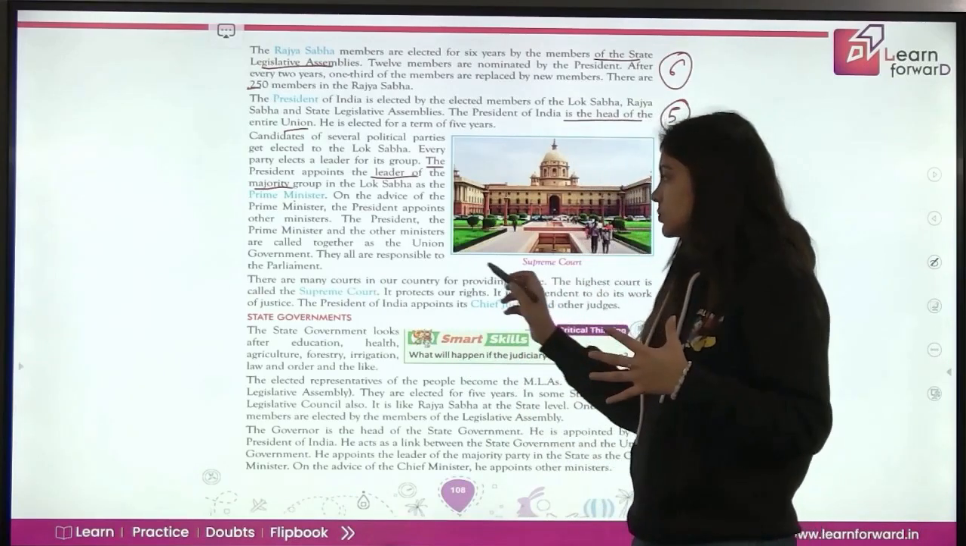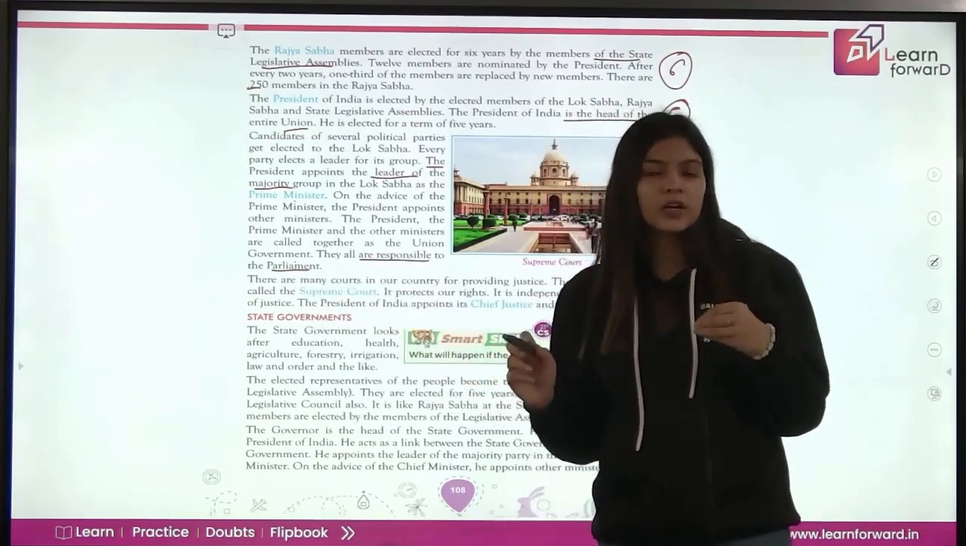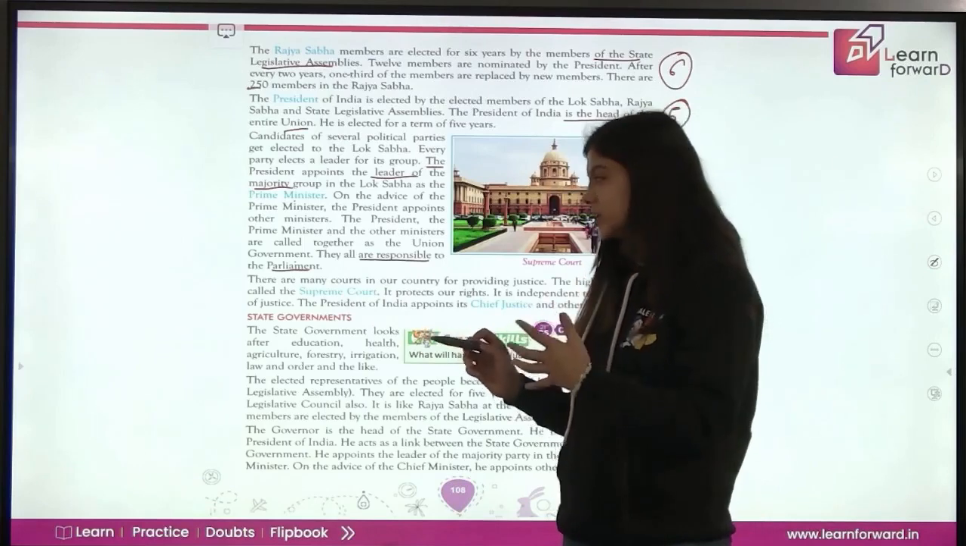They are all responsible to the parliament. So they have some duties for the parliament. ये सब responsible होते हैं parliament के लिए.